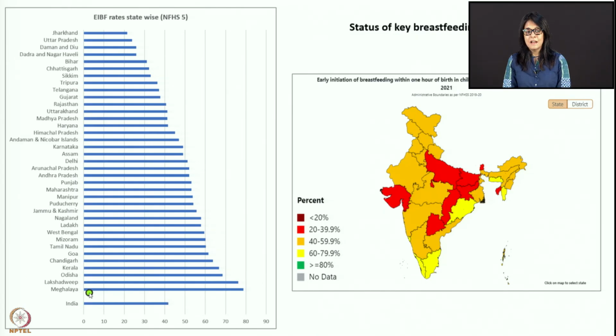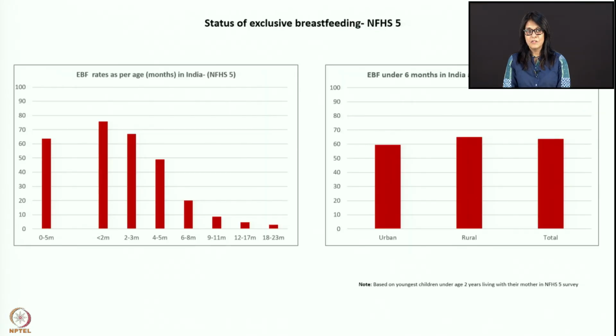Many areas have early initiation of breastfeeding. Meghalaya has a good amount of early initiation of breastfeeding, as do Lakshadweep, Odisha, Kerala. Some areas like Jharkhand, Uttar Pradesh, Daman Diu, Dadra Nagar Haveli, Bihar are not doing well when it comes to nutrition indicators, and they are not even getting breast milk in the first half an hour to 1 hour. So in those states, you definitely want to improve your early initiation of breastfeeding.